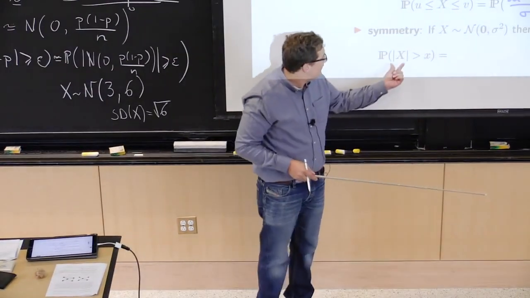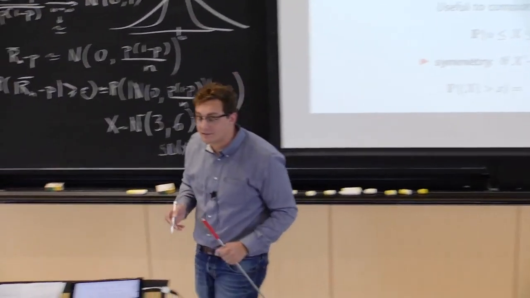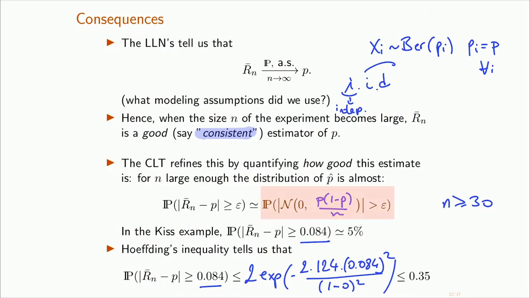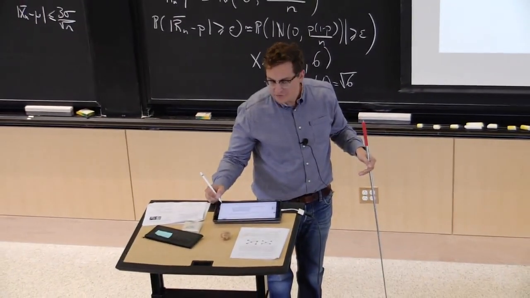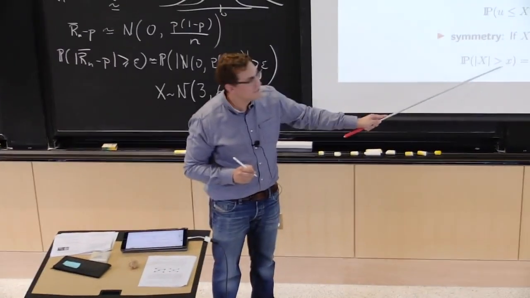It is because now if I actually look at the probability that the absolute value of X exceeds little x, this is precisely the kind of stuff we wanted to compute, remember, right here? The probability that the absolute value of some Gaussian with mean 0 and some variance exceeds something. The absolute value was something that we put in because we said we want to find the absolute deviation of Rn to p. We don't care whether it's positive or negative. So we're going to have a lot of those absolute values coming in. And so we're going to need to compute the probability that the absolute value of a Gaussian exceeds little x.